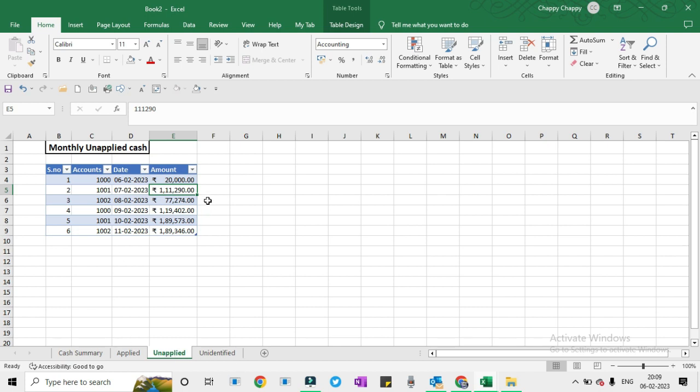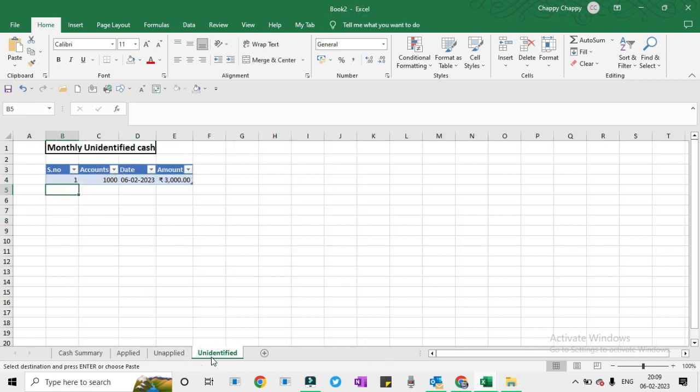Applied means, suppose we have received a cash amount of this month, 1,50,000. This is the applied. We received on our bank 2 lakh.